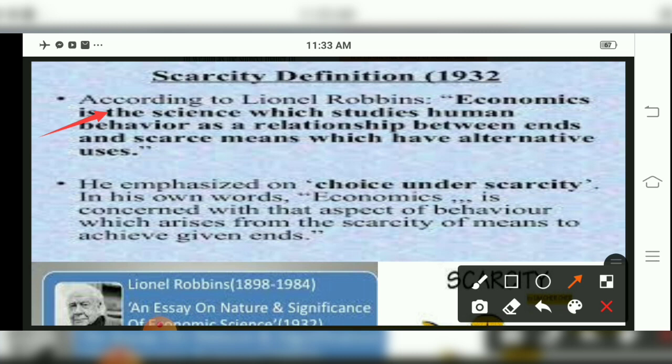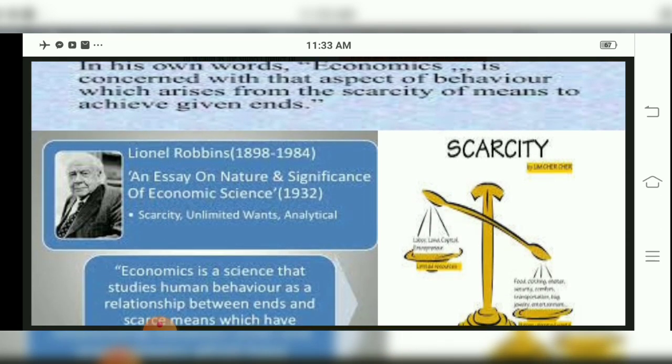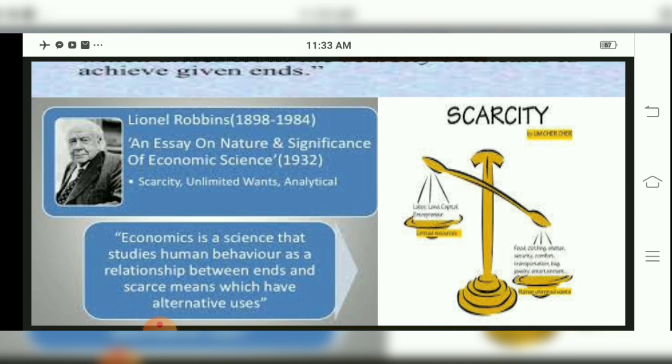So in his own words, economics is concerned with that aspect of behavior which arises from the scarcity of means to achieve given ends. Professor Lionel Robbins, 1898-1984, wrote an essay on the nature and significance of economic science in the year 1932. That is his book's name, on scarcity and unlimited wants.